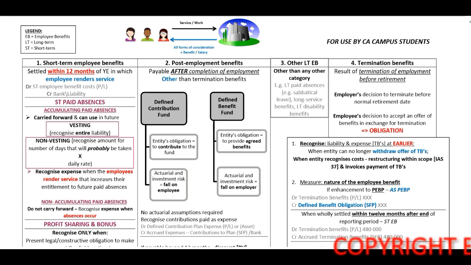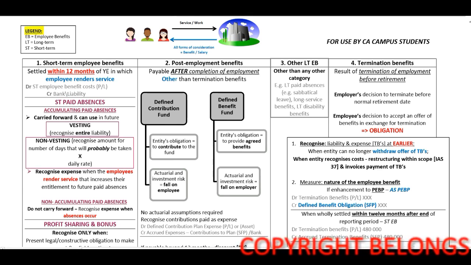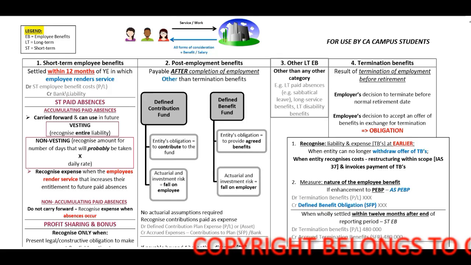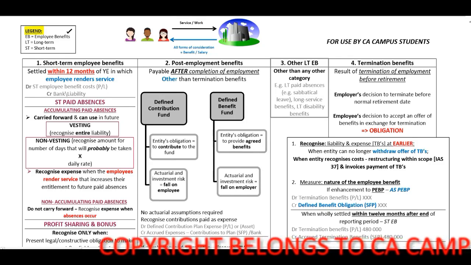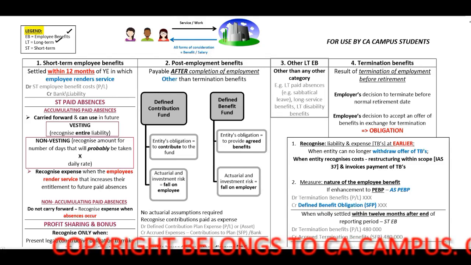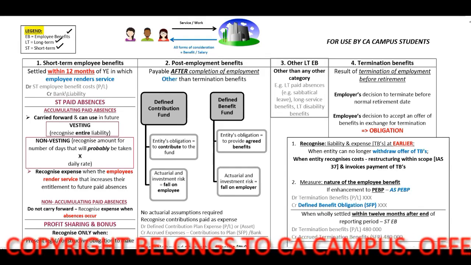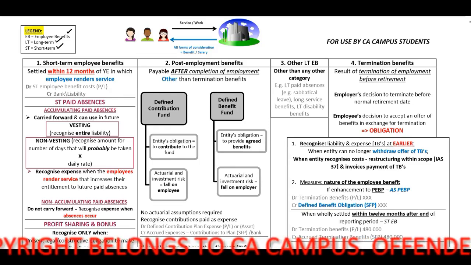Before we start with the lecture, I want to discuss the legend that I've included on your screen. Now, when I make use of the abbreviation EB, this stands for Employee Benefits, LT, Long Term, and ST, Short Term. Now, what are employee benefits?